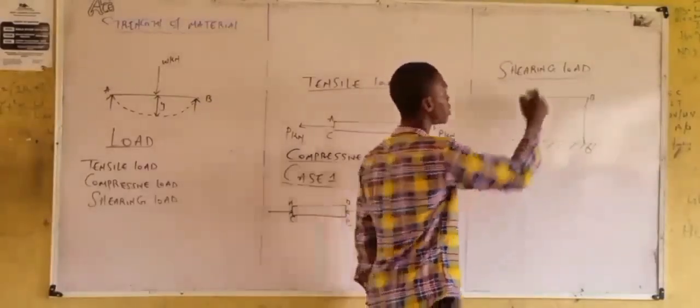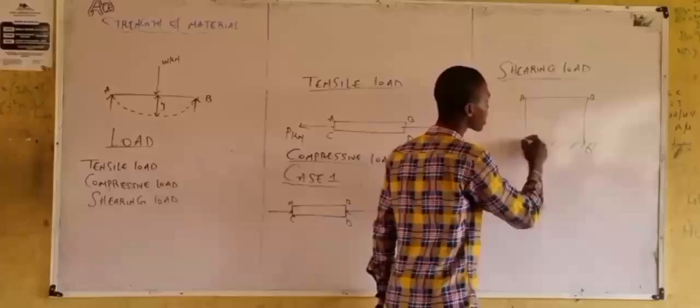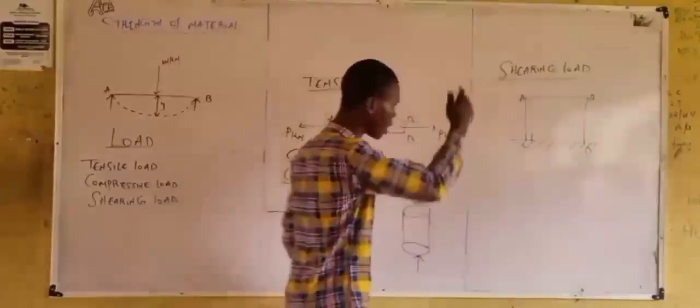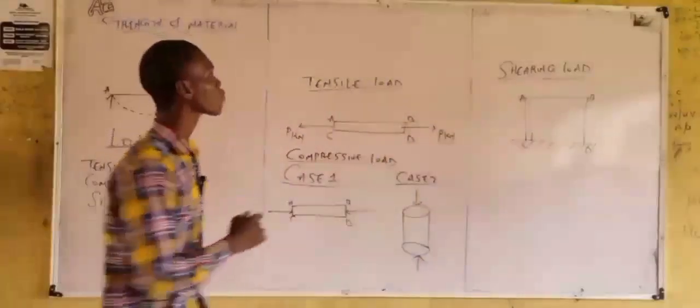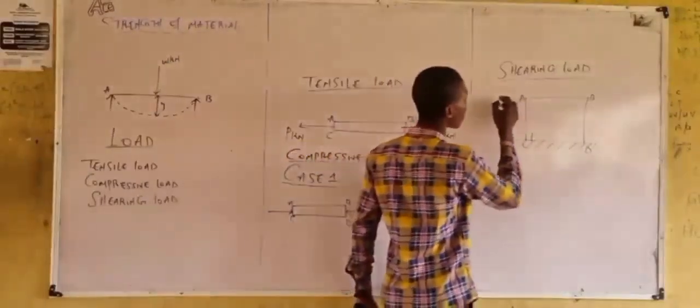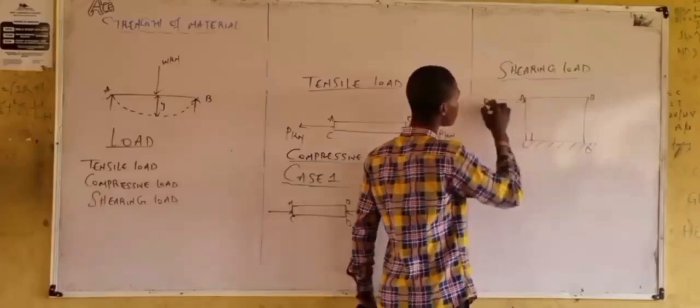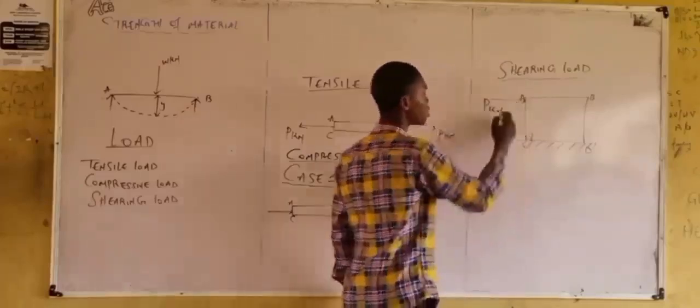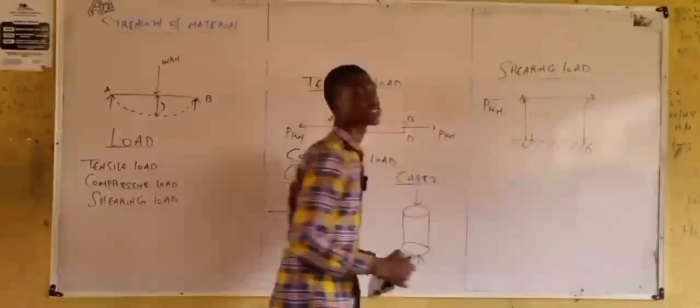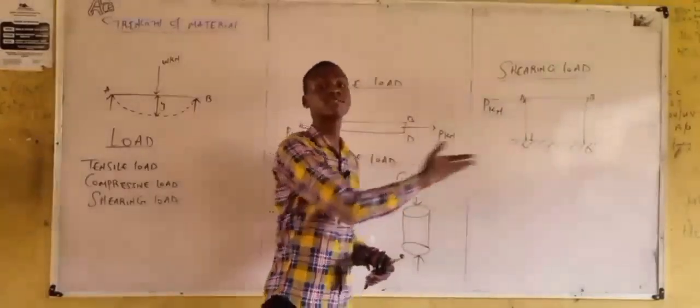Meaning it is inclined at 90 degrees, right? Now, we are applying this force P in kilonewton. The angle here now is what? We said 90 degrees, right?